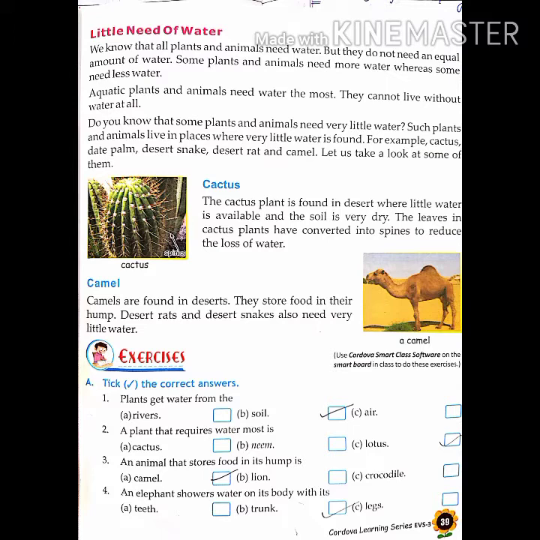Okay students, again I am repeating the same exercise. Please take the correct option from the video. Plants get water from the soil. A plant that requires water most is lotus. Third one, an animal that stores food in its hump is camel. Camel stores food in its hump. Fourth, an elephant showers water on its body with its trunk.